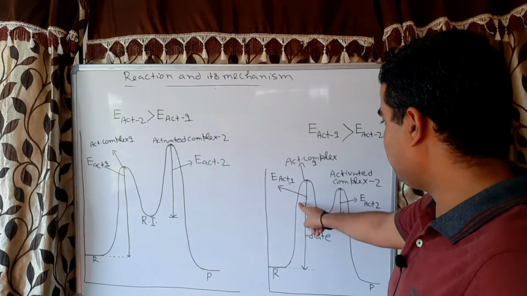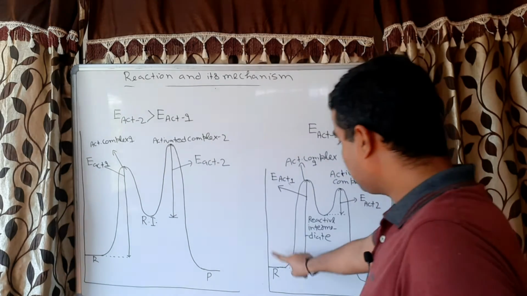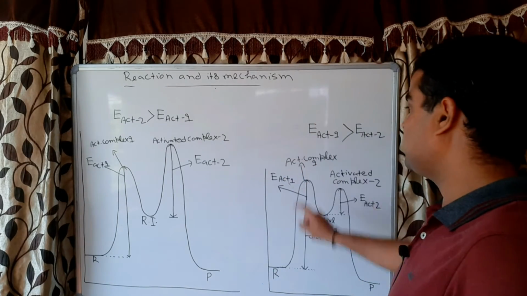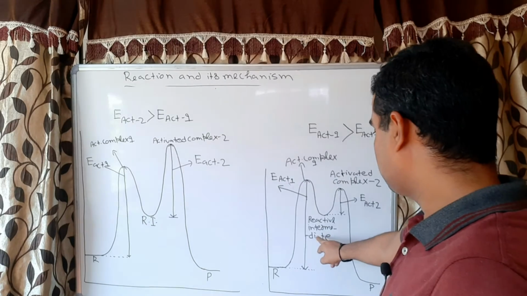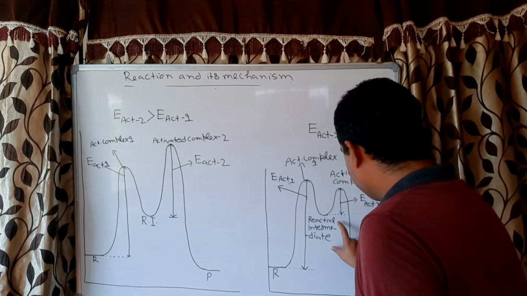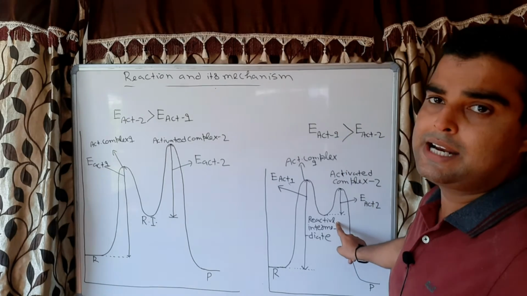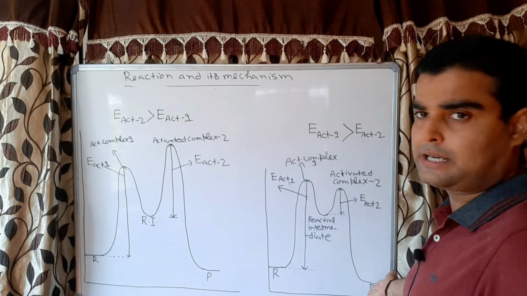But here you can see activation energy is more. It means the reactant requires more energy to convert into the activated complex 1 and hence convert into the reactive intermediate. It means the reactive intermediate will take less energy and hence it will rapidly convert into the product, correct.